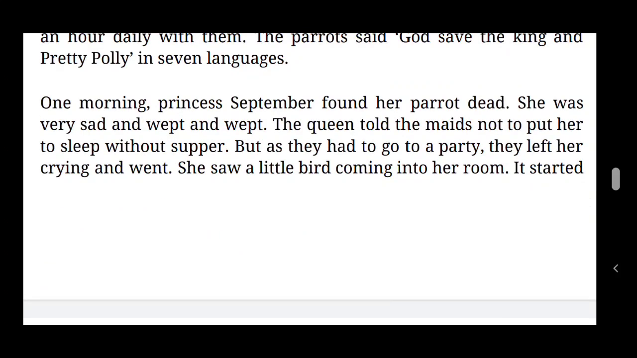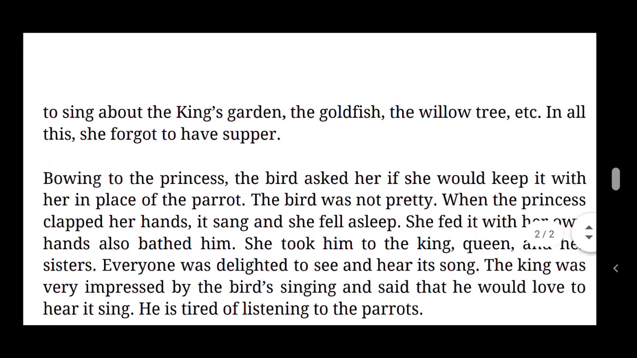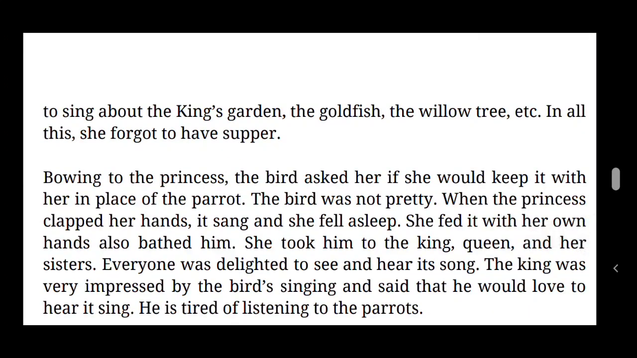One morning, Princess September found her parrot dead inside the golden cage. She was very sad and she just cried a lot. But the queen told her servants that she should not sleep without supper. But as they wanted to go to a party, they just left her alone crying and went. She saw a little bird coming into her room and it started singing in a beautiful voice about the king's garden, the golden fish, and the willow tree. Immediately after listening to that music, she forgot about her supper and she stopped crying.